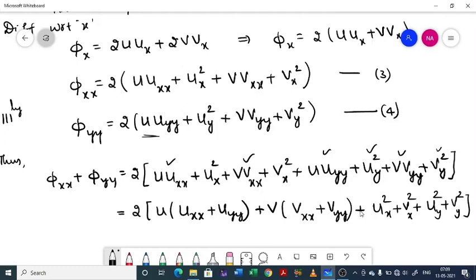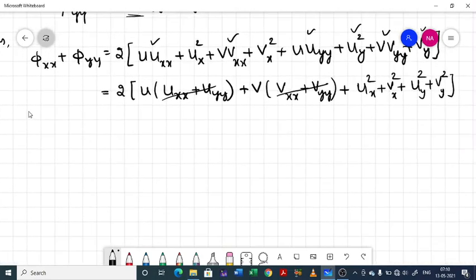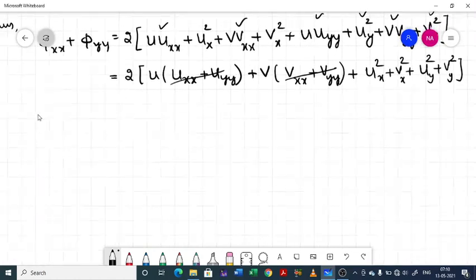Right? Now since the function is harmonic, so you will be having u double x plus u double y equal to 0 and v double x plus v double y equal to 0, so these two vanish, we will be getting 0, and by CR equations write everything in terms of the derivative with respect to x only.